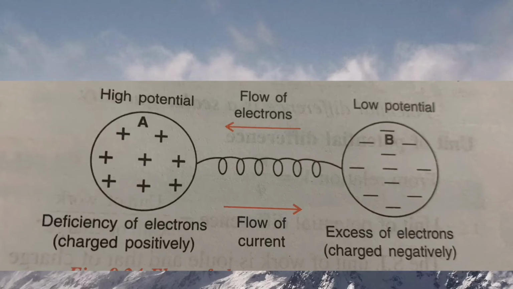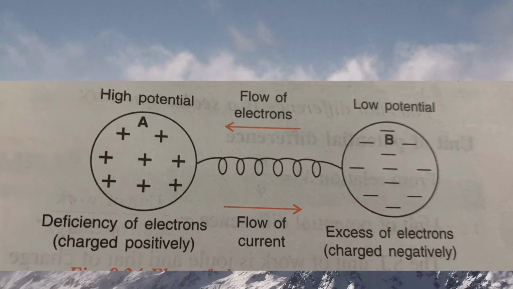from lower potential to higher potential, which is just opposite to the previous examples which we have studied, where the flow is always from high to low. That is, water flows from higher pressure to lower pressure, heat flows from higher temperature to lower temperature, body falls from greater height to smaller height.